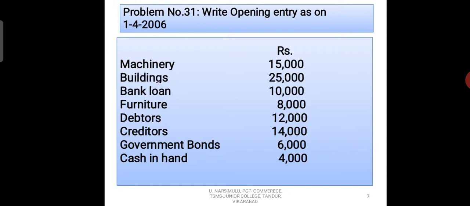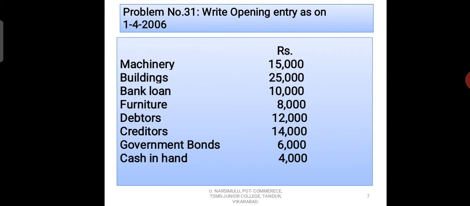And furniture, is it asset or liability? Yes, it is asset. Debtors, is it asset or liability? Yes, asset. Creditors, is it asset or liability? Liability. Yes, right. Government bonds, is it asset or liability? Asset. Cash in hand, is it asset or liability? Yes, asset. So you identified assets and liabilities in this problem. So what are the liabilities? Bank loan and creditors, these two items are liabilities, and all others are assets.